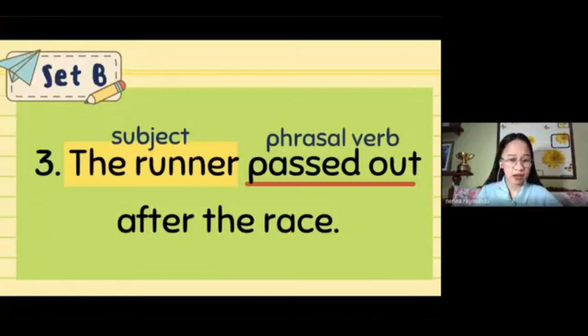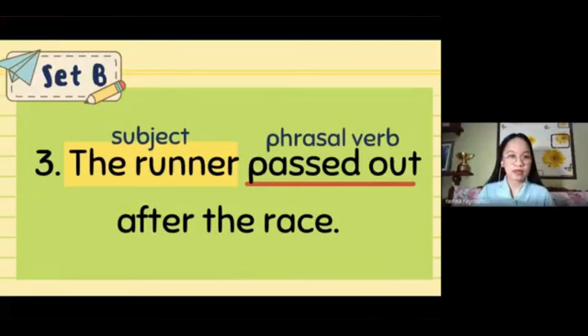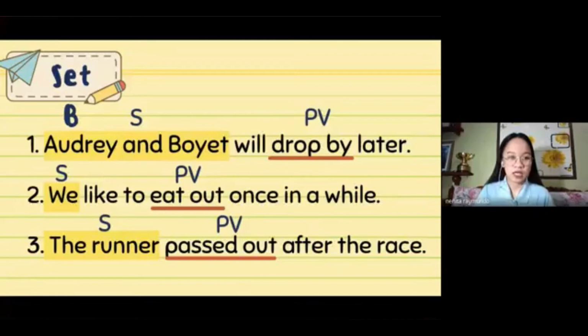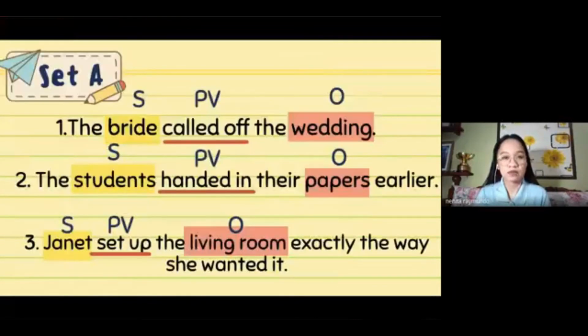Now my question is, is there an object in this sentence, girls? Yes or no? What do you think? No po. No. Okay. So here are the sentences from set B. And just like what you said earlier, there are no objects in these sentences. Now, have you noticed anything from set A and set B? What do you think is noticeable from the two sets? Let me flash set A first. So these are the sentences from set A.